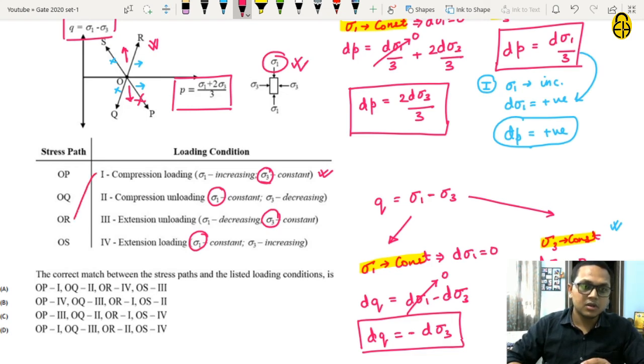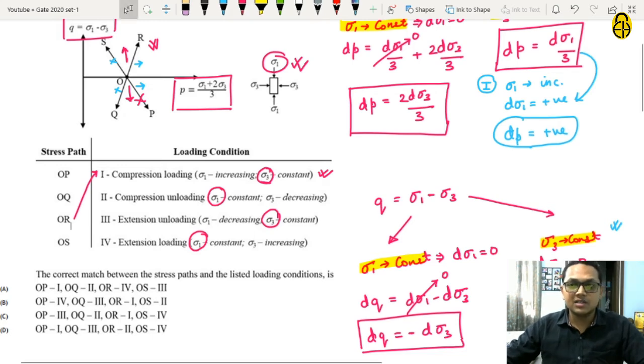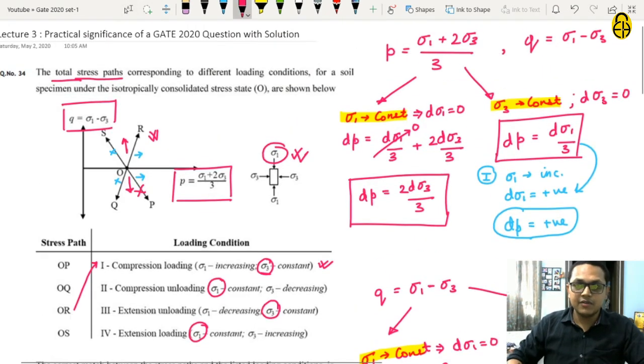So OR corresponds to loading condition 1. Similarly, we can see for loading condition 2, which is compression unloading, we are given sigma 1 is constant and sigma 3 is decreasing.